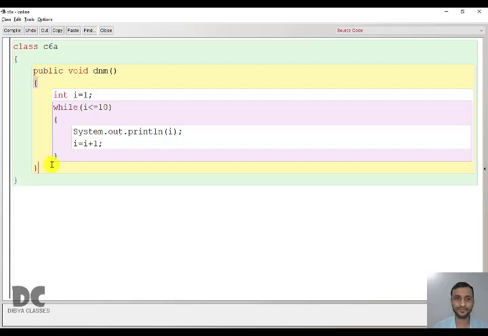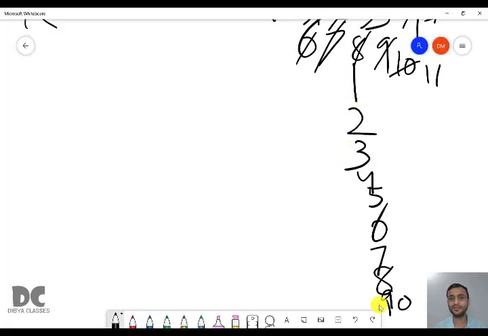And here there is nothing. Here there can be statement X. Statement X means after completing the while loop, if there are any more statements, it is optional. It depends on the program. If there are, those will get executed, or else in this case it is the end of the program. So see, we are getting all the values from 1 to 10.